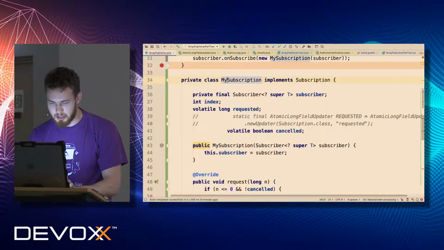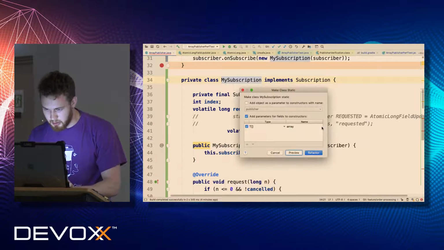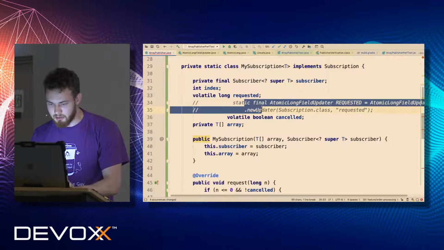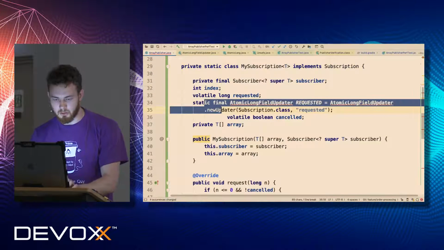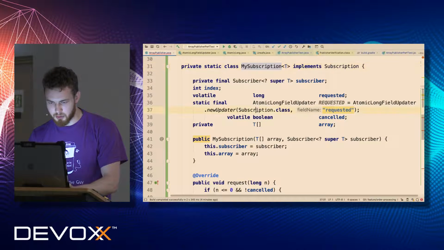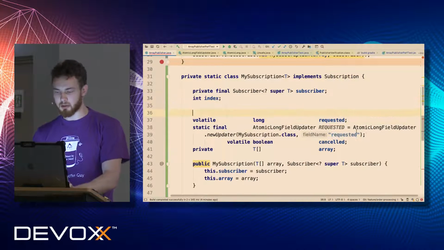Okay, now I can apply some refactoring and say, make this a static class. And now I can safely use this atomic long field updater. And now I can say that here is my subscription, and it will say that I'm referring to a particular class. Do you see that?